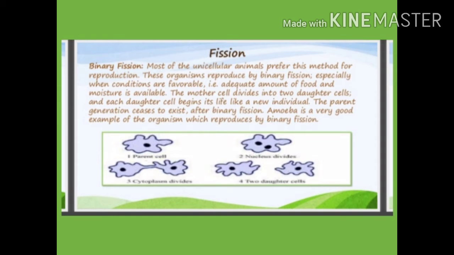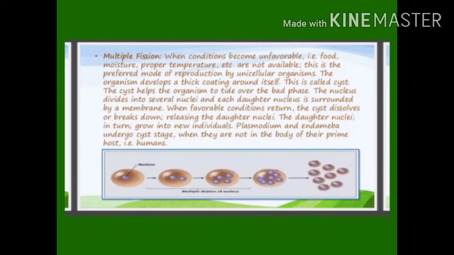In binary fission, the division of parent cell is like that it divides into two small nearly equal sized identical daughter individuals. The two daughter individuals then grow into adult organisms. So fission of a single parent cell results in the formation of two new unicellular organisms. This is known as binary fission.